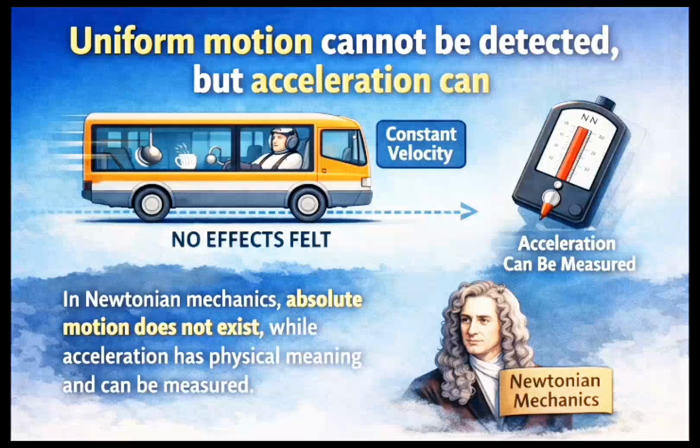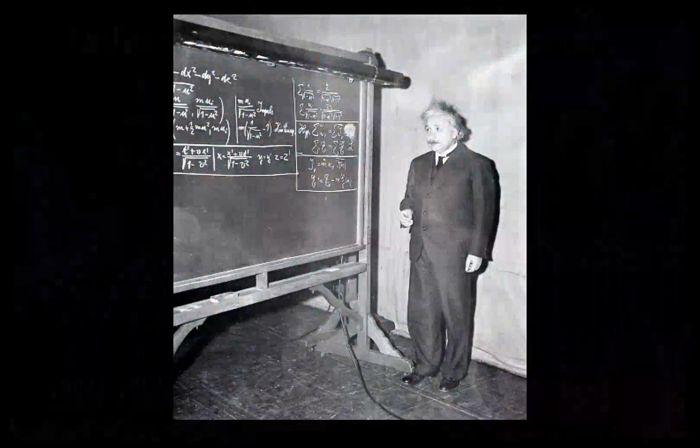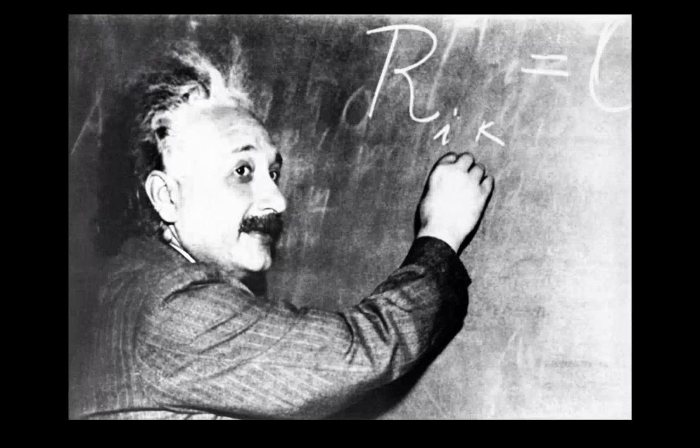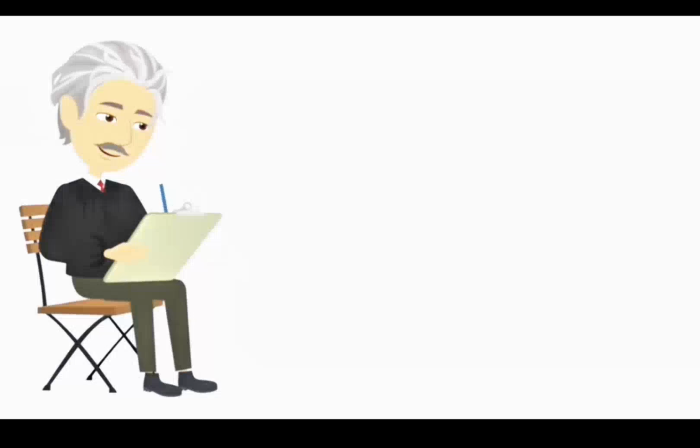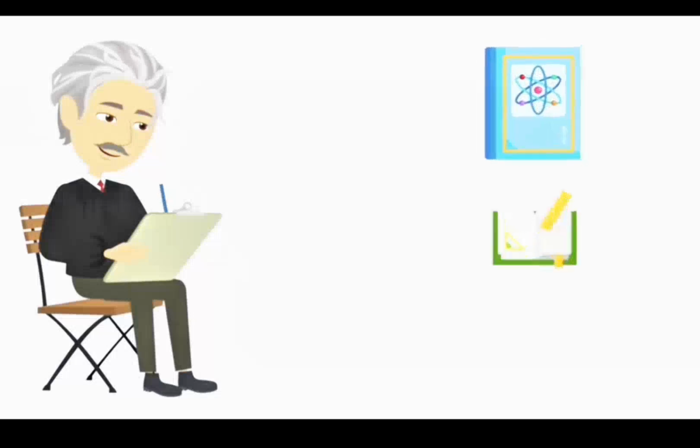In contrast, if the bus moves with constant velocity, no such effects are felt and no internal experiment can reveal the motion. Therefore, uniform motion cannot be detected absolutely, but acceleration can be. Hence, in Newtonian mechanics, absolute motion does not exist, while acceleration has physical meaning and can be measured. This simple idea later became very important in physics. Einstein extended this principle and used it as the foundation of his theory of relativity.